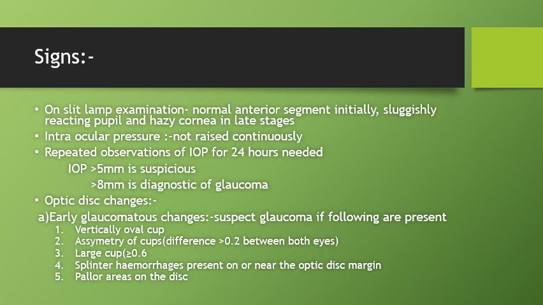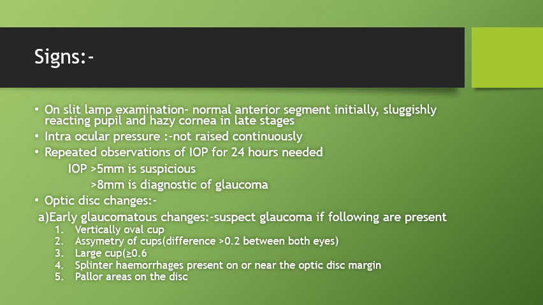On slit lamp examination, the anterior chamber is normal initially, the pupil is reacting sluggishly and there is a hazy cornea. And the IOP is not raised continuously, rather it shows diurnal variations. So repeated observations of the IOP over 24 hours will give us the correct measurement of the IOP changes. This test is called the diurnal variation test, and in most patients the IOP falls during the evening, contrary to what happens in angle closure glaucoma.